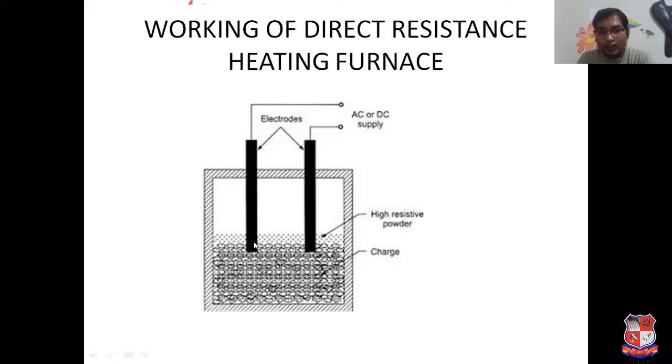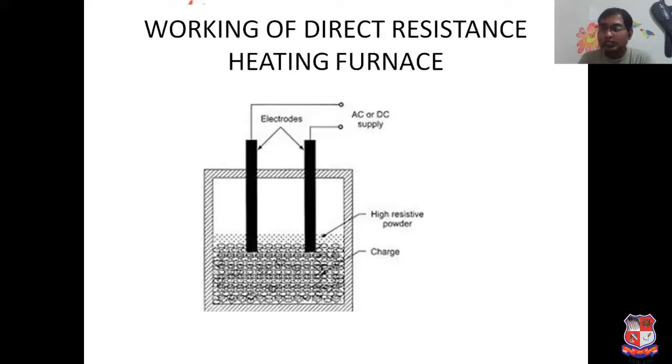Current will come from this electrode and pass through the charge, and when current passes through the charge, there will be generation of heat according to I square RT. That heat is generated in the charge itself, and we want to melt it. So this kind of resistance furnace is known as a direct resistance furnace.